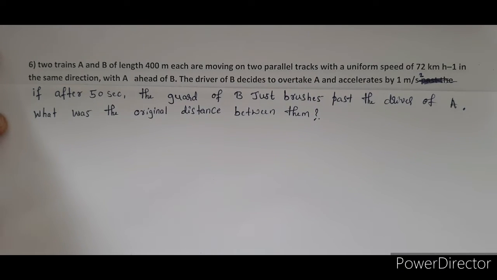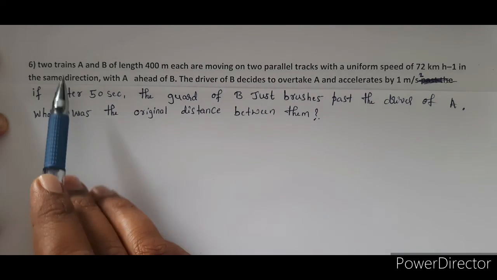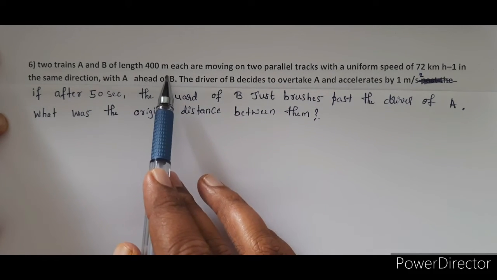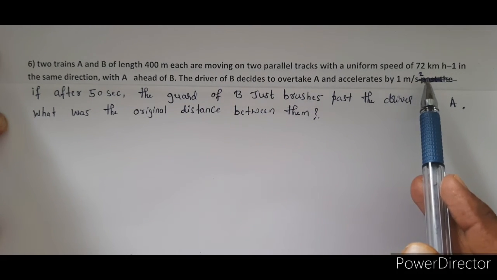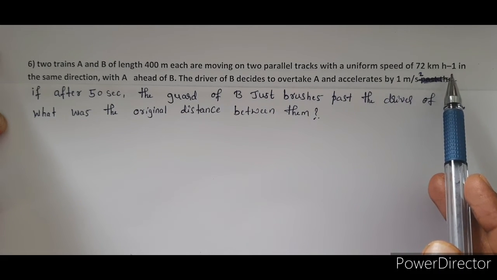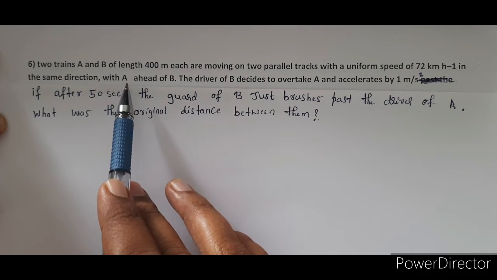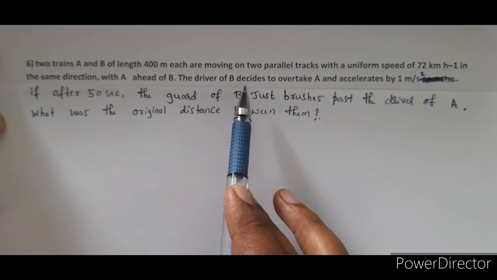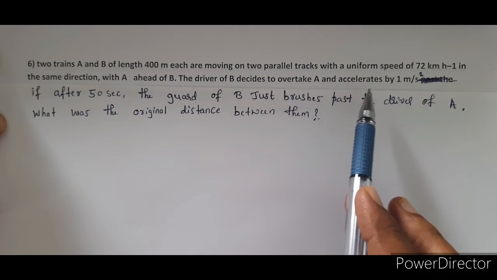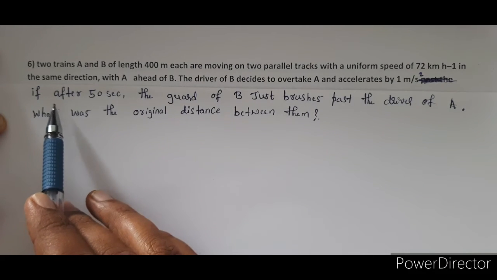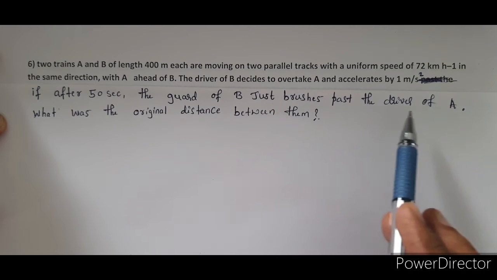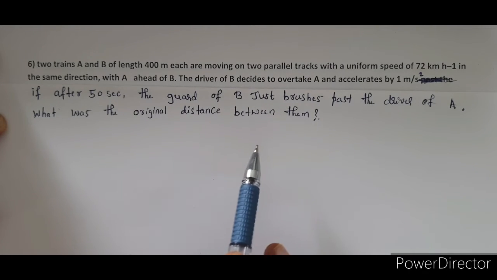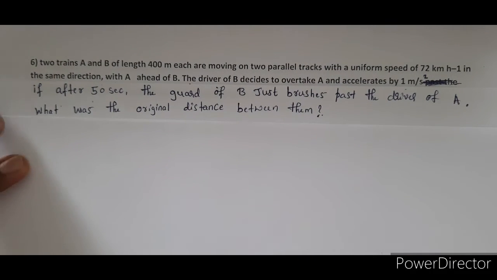Okay, we'll see the next problem. Two trains A and B of length 400 meter each are moving on two parallel tracks with a uniform speed of 72 km per hour in the same direction. With A ahead of B, the driver of B decides to overtake A and accelerates by 1 meter per second square. If after 50 seconds the guard of B just brushes past the driver of A, what was the original distance between them? Okay, see the problem here.